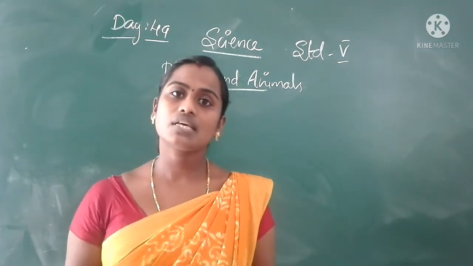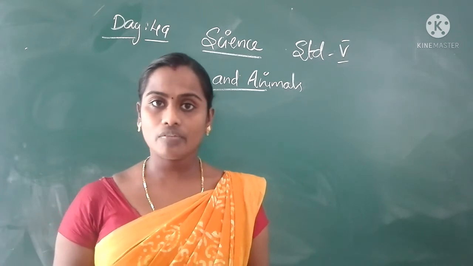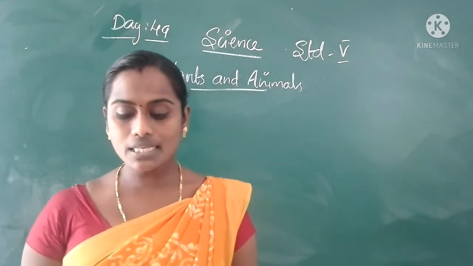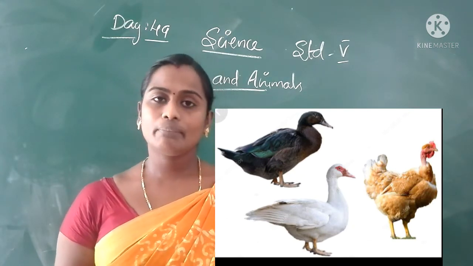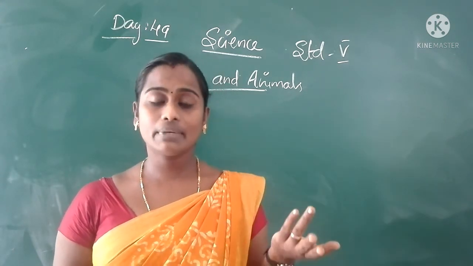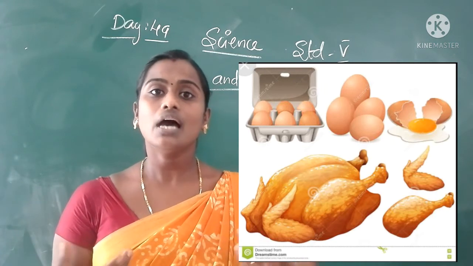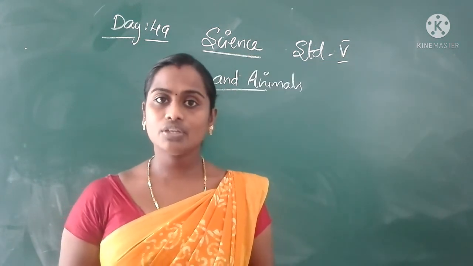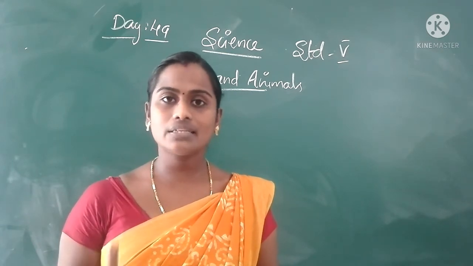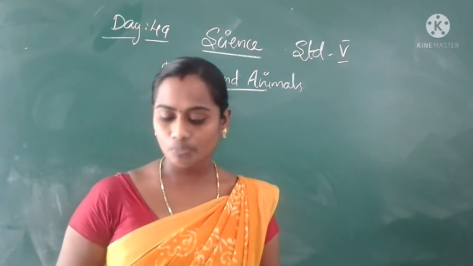Then hens and ducks provide us with eggs and meat. Hen and duck give their eggs, and also they give their meat too. We eat chicken and duck meat also.